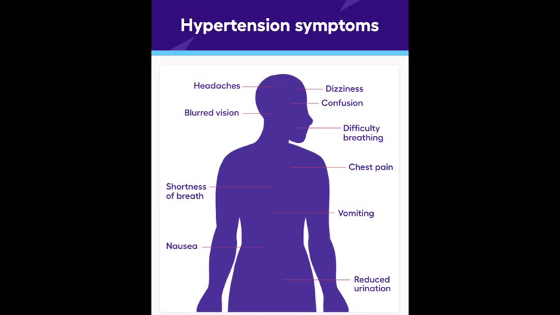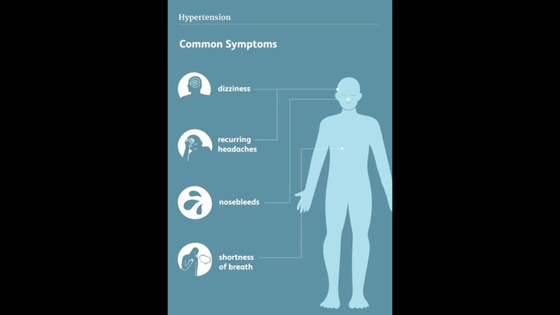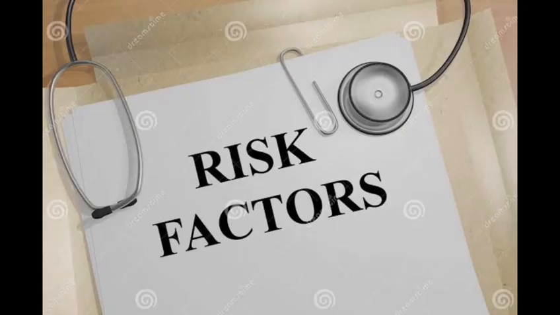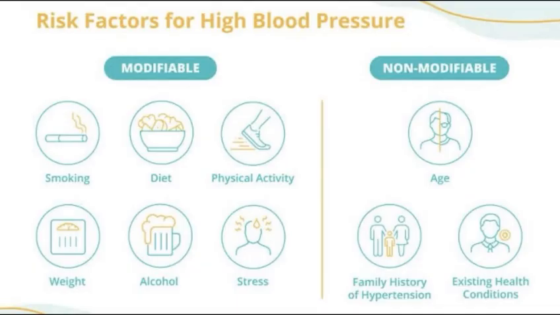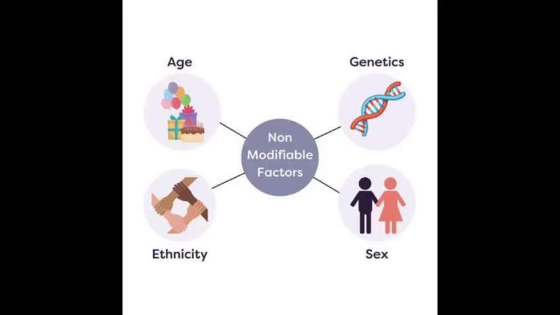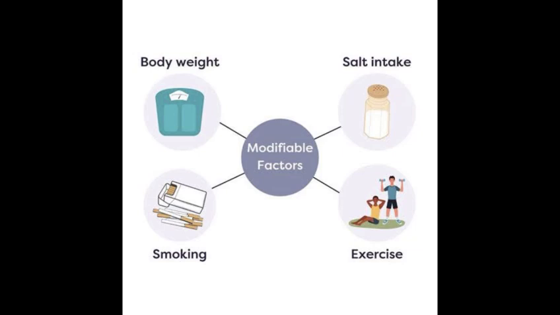Hypertension may cause headache, dizziness, shortness of breath, nausea, vomiting, nosebleeds. It may remain silent until a major complication has developed. Many risk factors for high blood pressure have been identified. Here are some modifiable and non-modifiable risk factors for high blood pressure. Age, genetics, sex, and race are non-modifiable. But what you can modify is your eating habits, smoking, exercise, and salt intake.